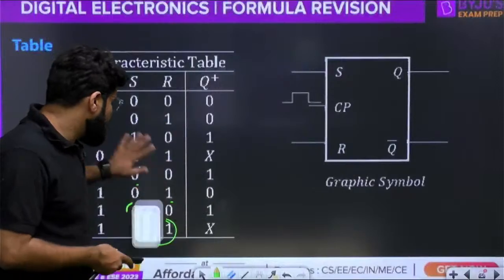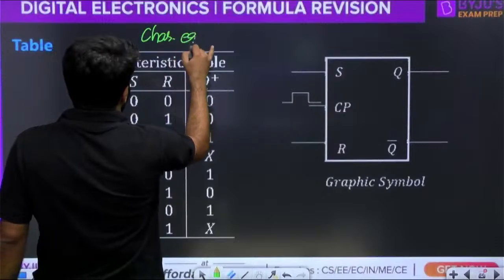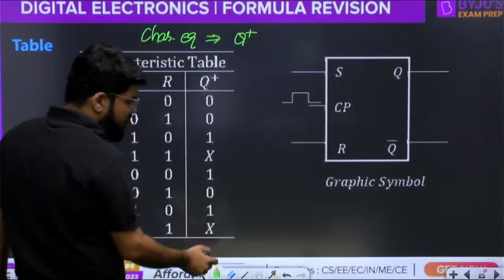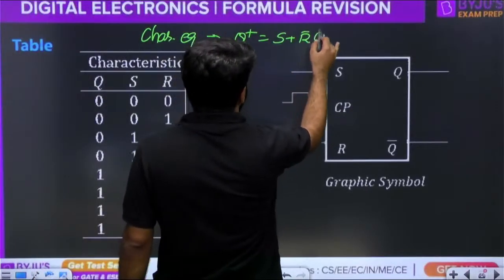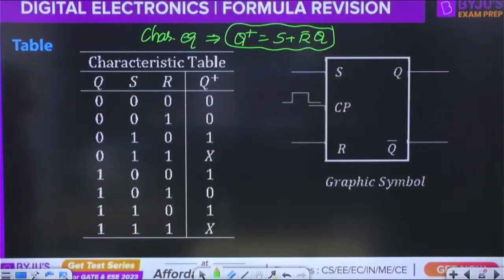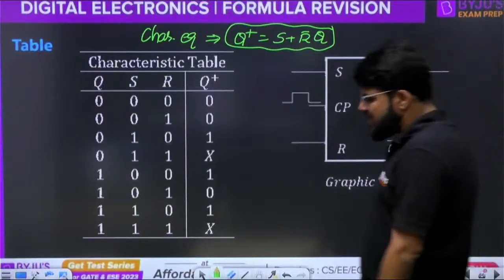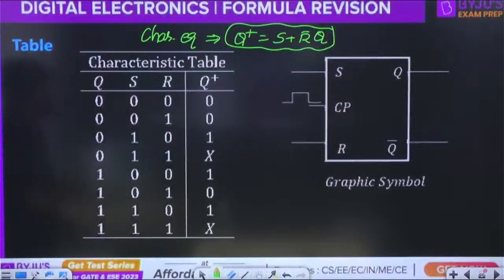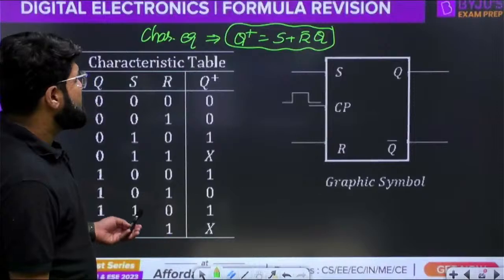And what is the characteristic equation? This is known as the characteristic table. What is the characteristic equation, or the next state equation? You feed this into the K-map and solve using the don't care condition. You get the output as Q plus is equal to S plus R bar Q. Q plus is equal to S plus R bar Q. By the K-map you can solve; we don't have to derive it here. We just have to focus on the final formula.